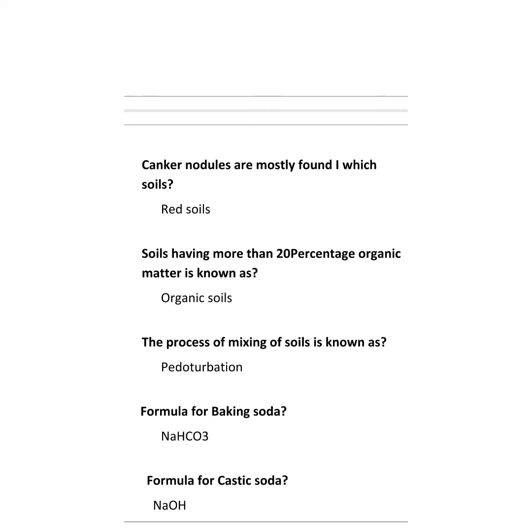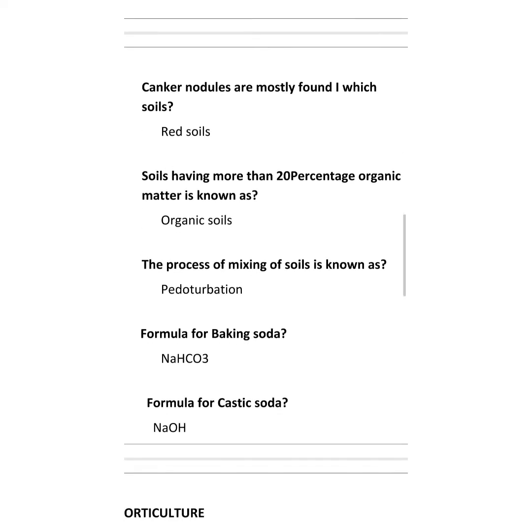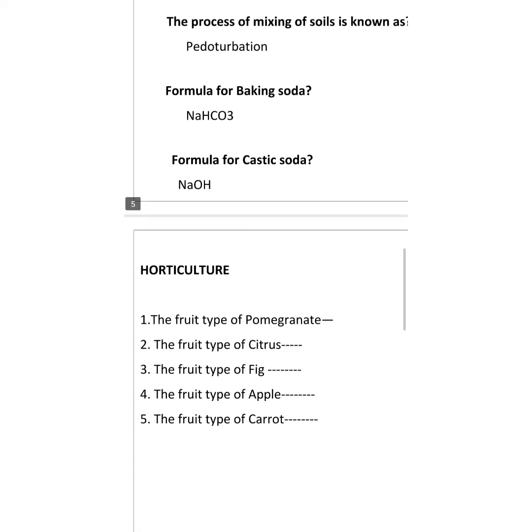Coming to the answers, kankar nodules are mostly found in red soils. Soils having more than 20% organic matter are known as organic soils. The process of mixing of soils is known as pedoturbation. Next, formula for baking soda is NaHCO3. Formula for caustic soda is NaOH. Sometimes questions will be asked from formulas too.